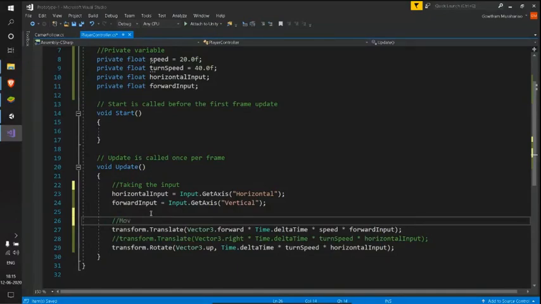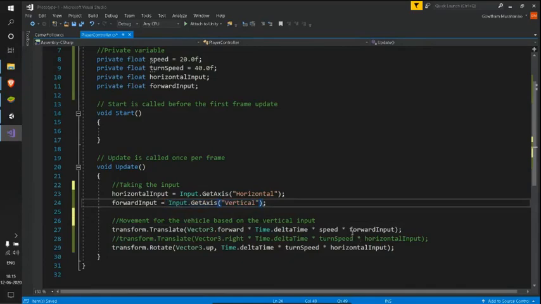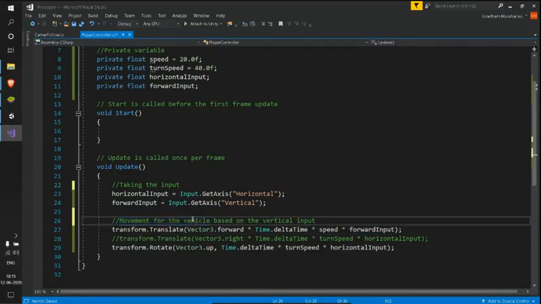The movement for the car, for the vehicle, based on the vertical input. So I just used my vertical axis through this forward input, and I'm determining my player movement based on that, like the vehicle movement. So I just mentioned that.